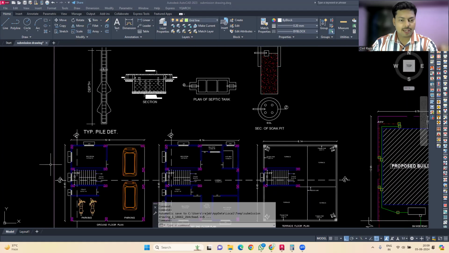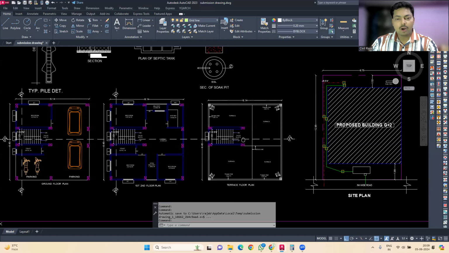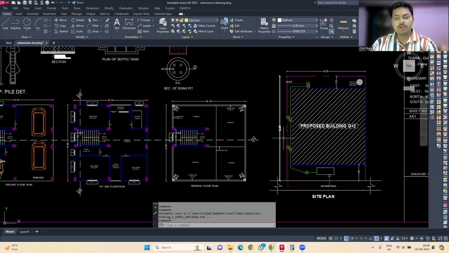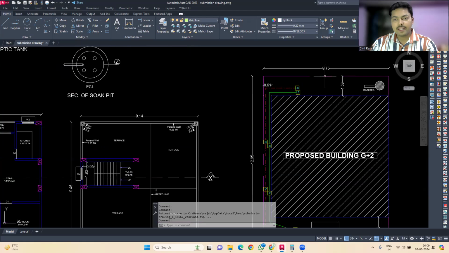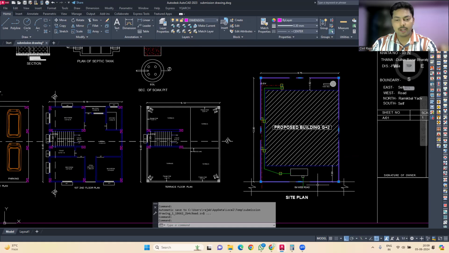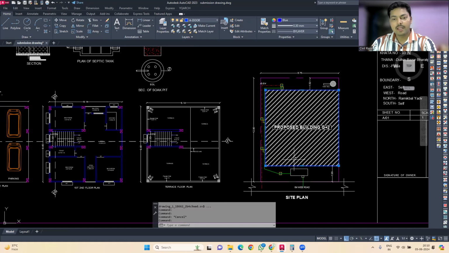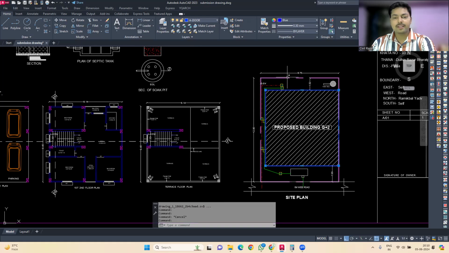Okay, so here you can see we have the ground floor plan, then we have the first and second floor plan, which are similar in this case, and then we have the terrace floor plan. Along with these plans, we also need a site plan. So basically, you can see there is a pink line over here, which is showing the boundary of the plot. And then we have another line over here, blue, which is also hashed. This is showing in what area our building will be constructed. Okay, so these are the basic two plans given over here.